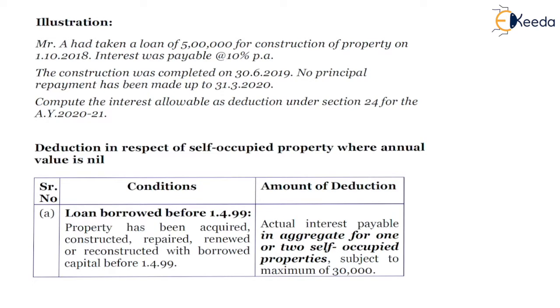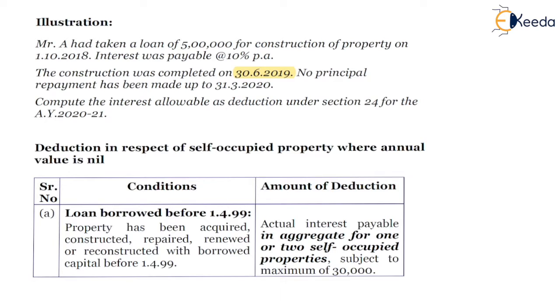Illustration: Mr. A had taken a loan of 5 lakhs for construction of property on 1st of October 2018. Interest was payable at 10% per annum. The construction was completed on 30th June 2019, which is financial year 19-20. No principal repayment has been made up to 31st of March 2020. Compute the interest allowable as deduction under section 24 for the assessment year.